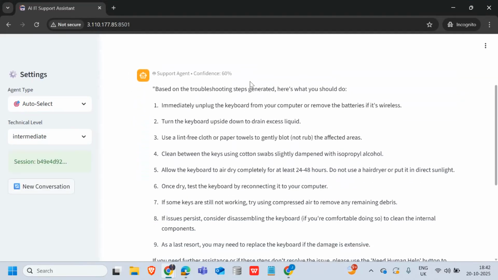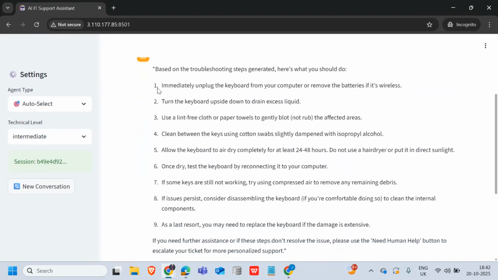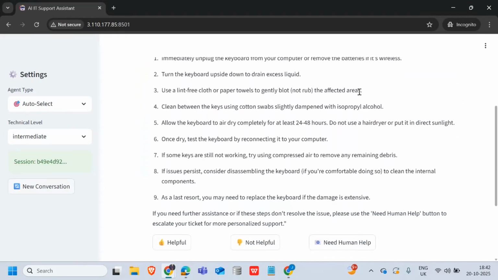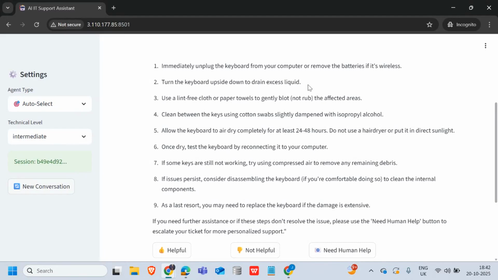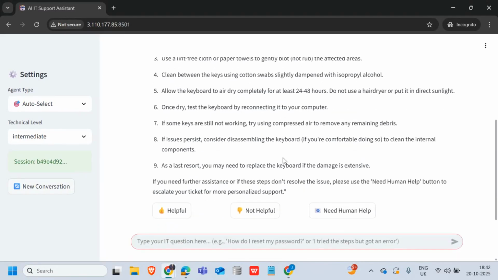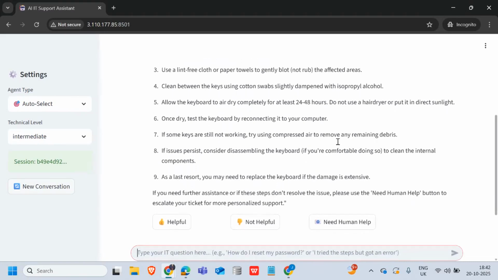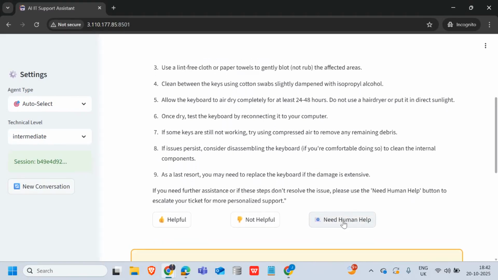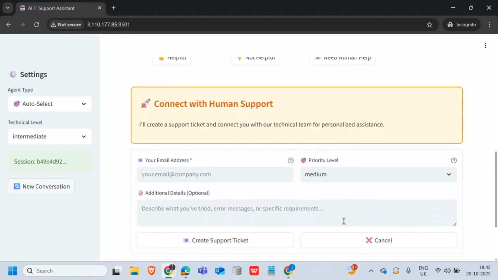Based on the troubleshooting steps generated, here is what you should do. Immediately unplug the keyboard from your computer, remove the batteries, turn the keyboard upside down, and if all this still doesn't resolve the problem, we can go for need human help. So let us understand what need human help does.